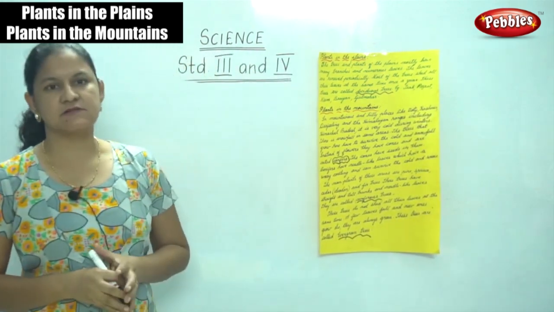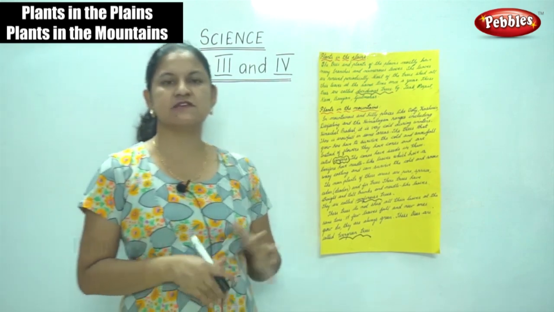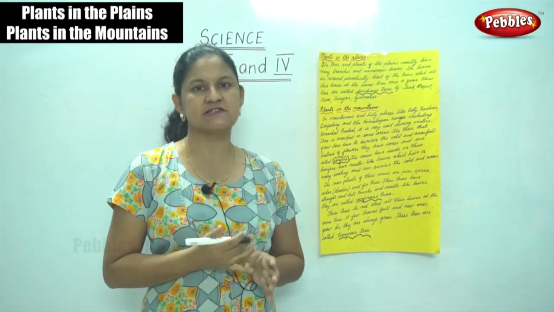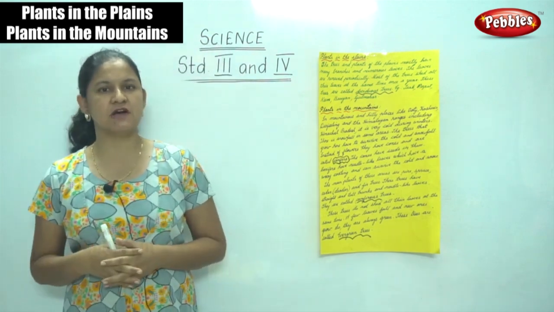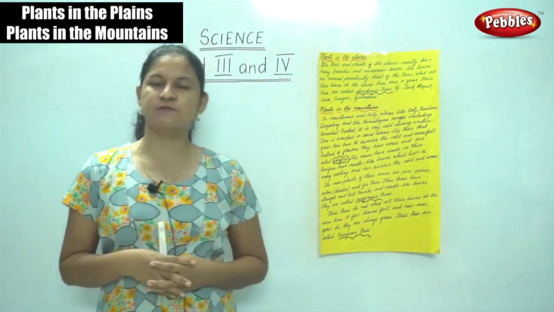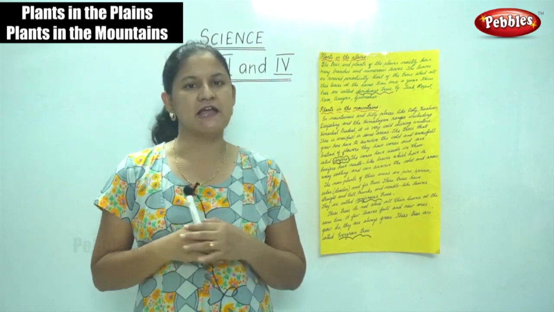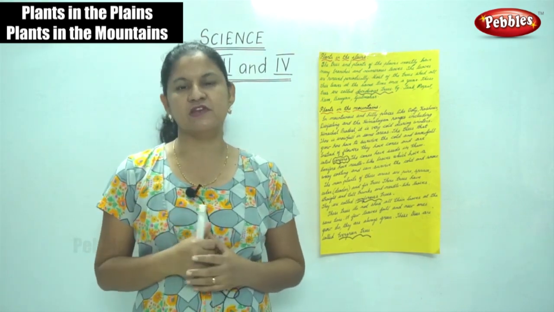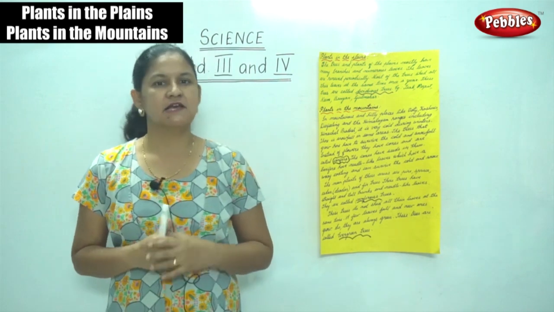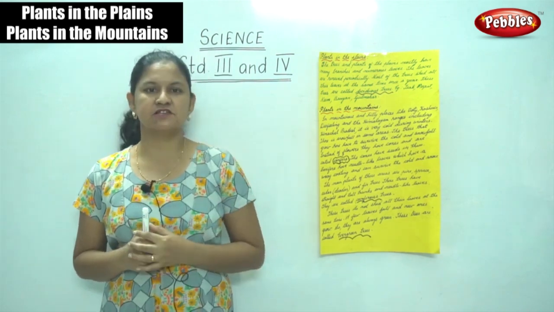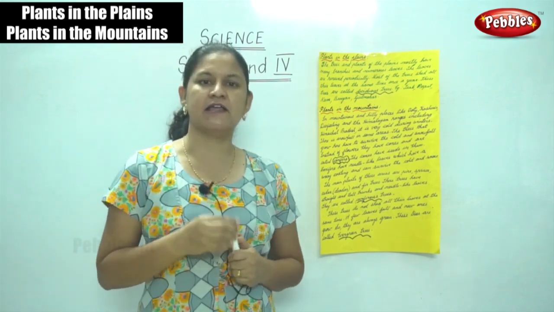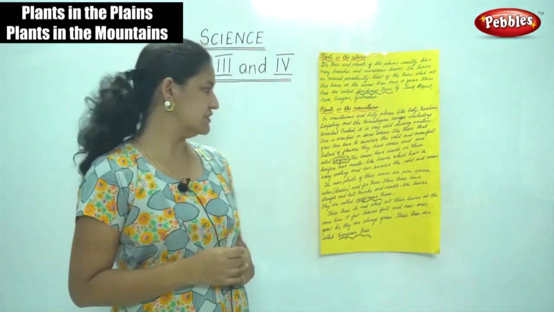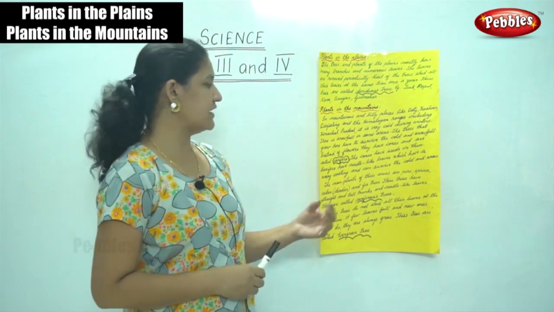So plants in the mountains. The plants or the trees that grow in the mountains or hilly areas like Ooty, Kashmir, Darjeeling, Himalayan ranges and Himachal Pradesh have to adapt according to the environment, that is extremely cold winter or even snowfall. They have cones instead of flowers, and these cones have seeds inside them, and hence they are called conifers.